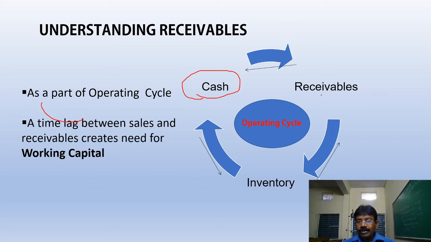Receivables we receive, and again from receivables we will get the cash. Again inventory, raw materials, like that. So inventory, finished goods, sold, cash, and again receivables, like that. A time lag between the sales and receivables creates the need for working capital.